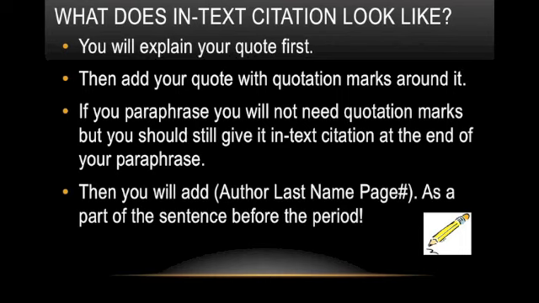Then at the end, you're going to add a parenthesis, the author's last name, the page number you got the fact from, a parenthesis, and then a period. It's really important that you put all of those pieces together. It's a part of the sentence and it comes before the period. Just remember, you don't need two periods on either end as like bookends. You need just one period at the end of the last parenthesis.